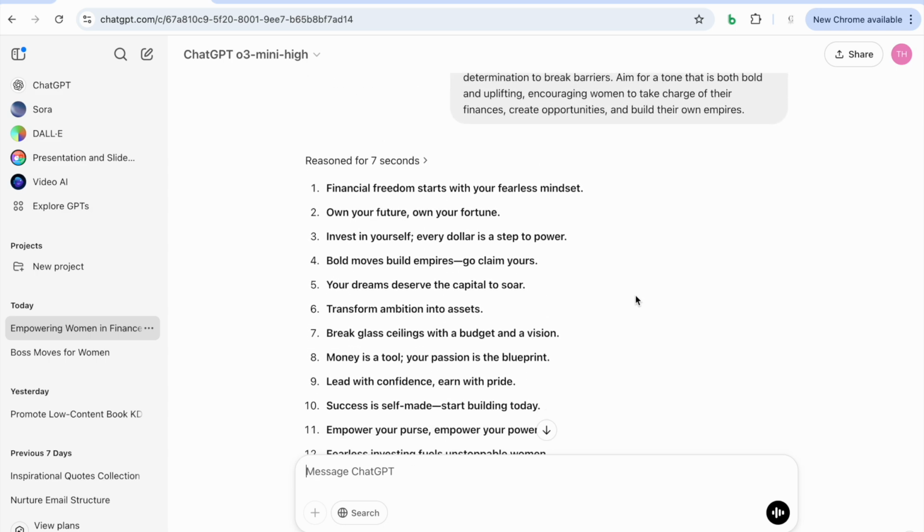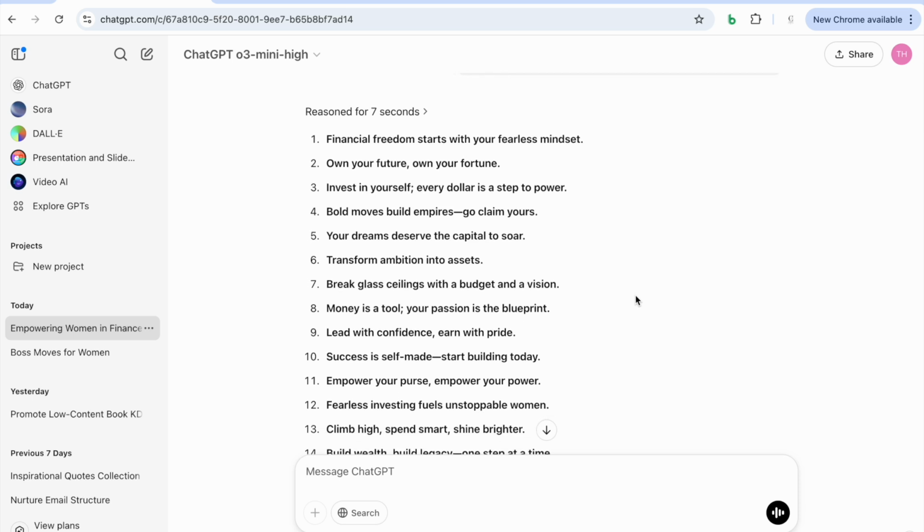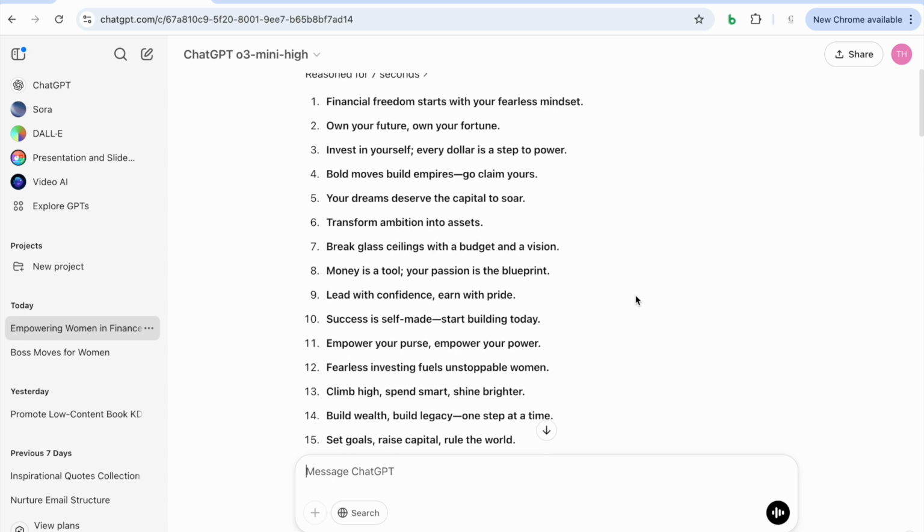Financial freedom starts with your fearless mindset. Own your future, own your fortune. Love that. Invest in yourself. Every dollar is a step to power. Bold moves build empires. Go claim yours. Okay, so I think these are all awesome. So now we're going to head over to Canva and we are going to get the 90 reels set up.